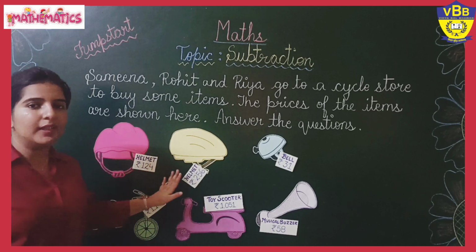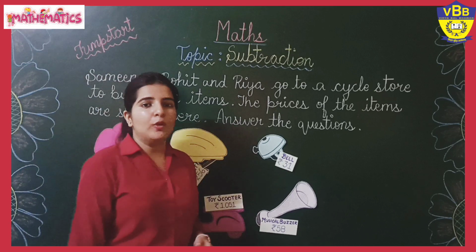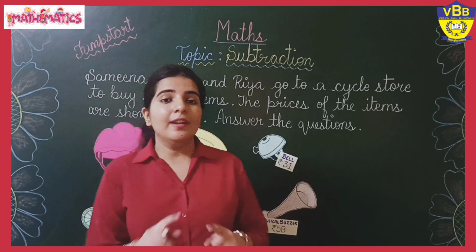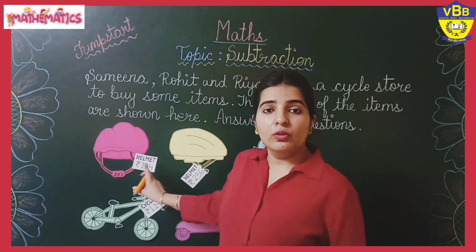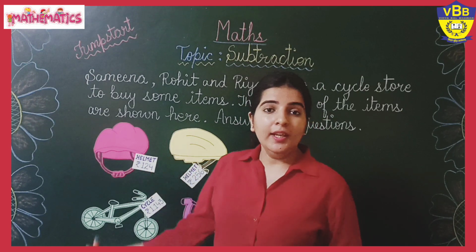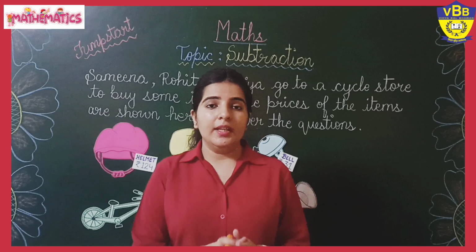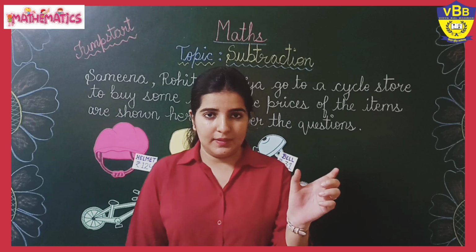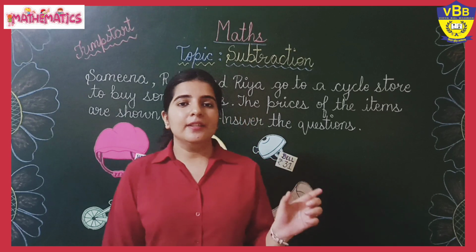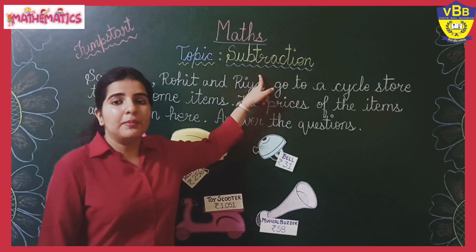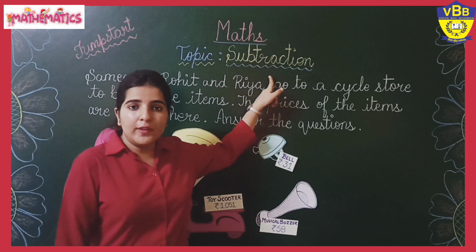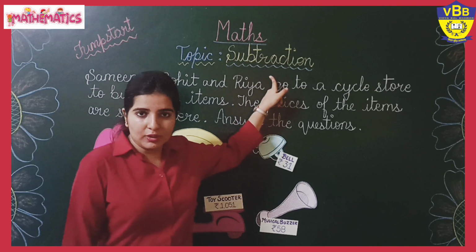He bought both the helmets, but here what we have to tell is what is the difference between the 2 costs. So wherever there is the word difference, we always do subtraction.